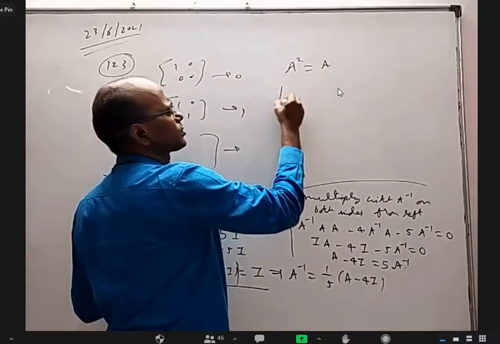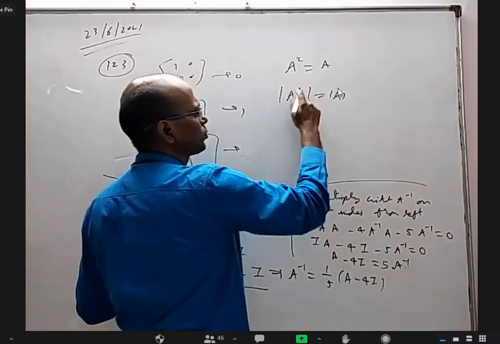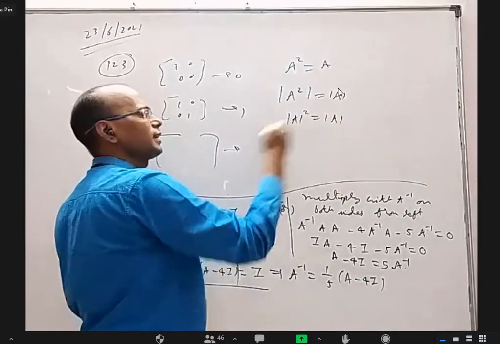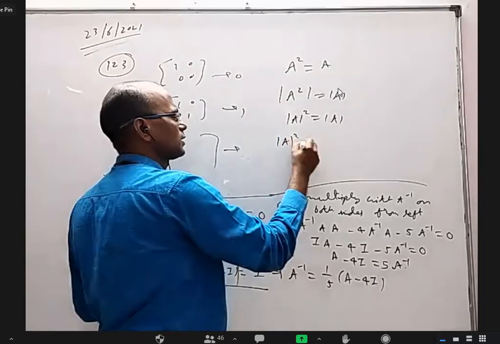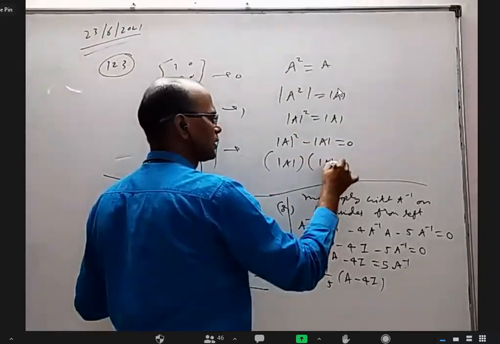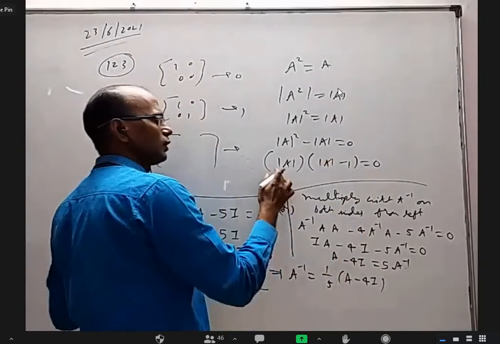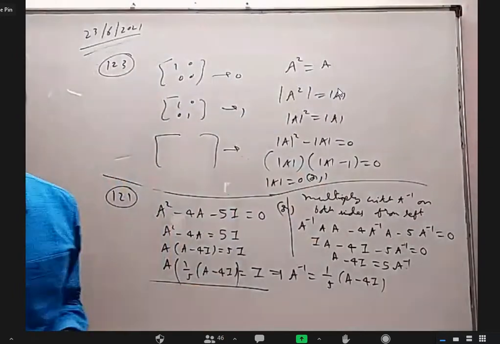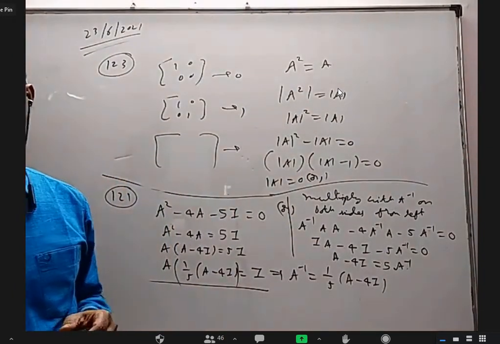You apply the determinant on both sides. Det of A square is det A squared. So det A whole square equals det A. These are numbers only. Take it common: det A whole square minus det A equals 0. Take det A common, you get det A times det A minus 1 equals 0. That means what? Det A is 0 or 1. Am I correct? Yes, sir.